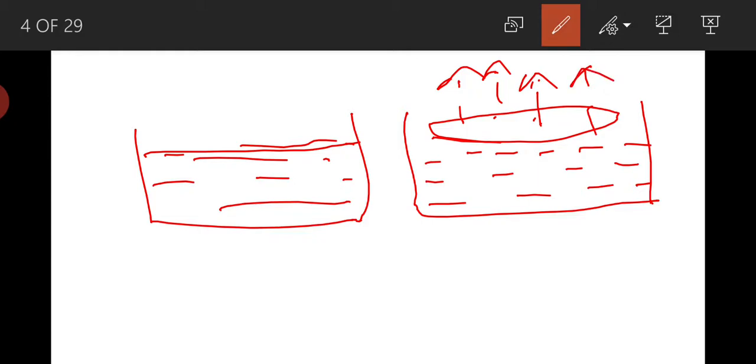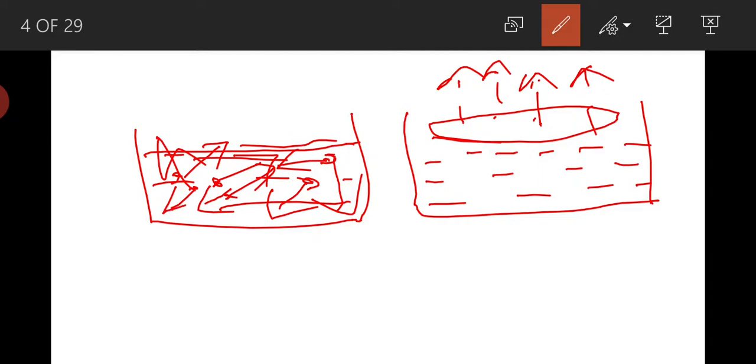According to the kinetic theory of gases, liquid and gaseous molecules are always moving randomly in different directions. It means they have some kinetic energy. They move randomly in different directions.